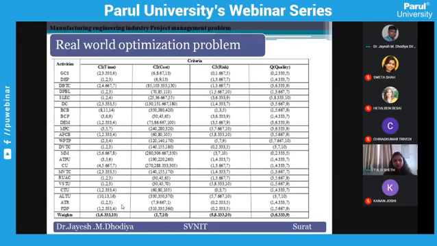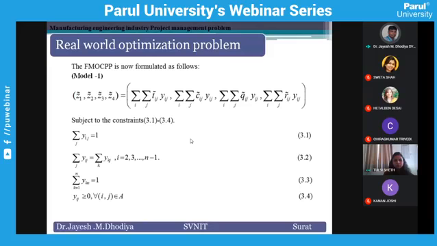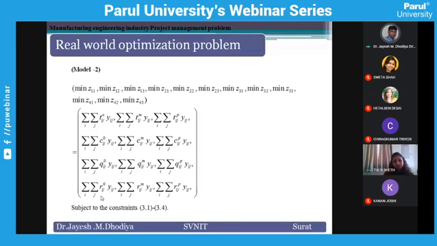For that, we find the mathematical formulation by using this network diagram. This is the time, this is the cost, this is the quality, and this is the risk that we want to optimize, and this is the constraint of the network. This is the fuzzy model.